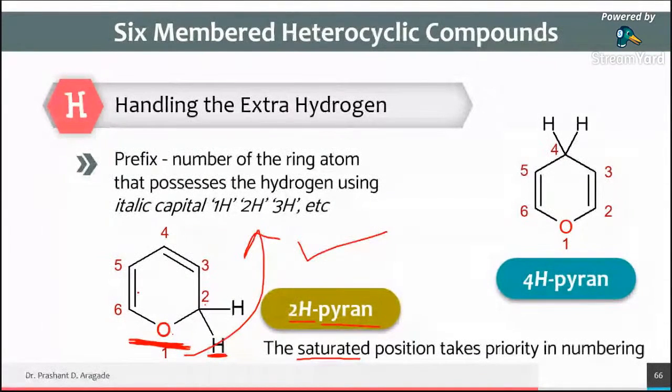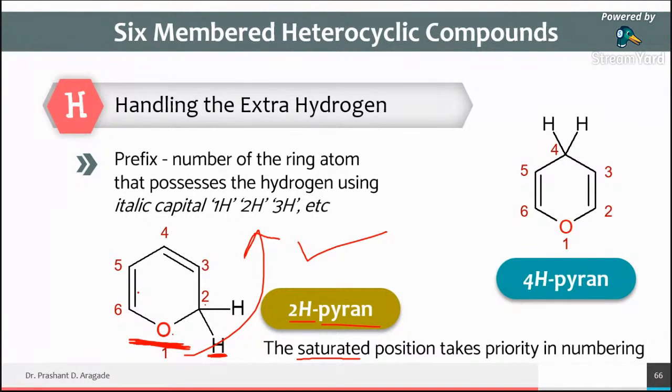In that video I have already taught what the heteroatoms are and why it is compulsory to give the numbering from heteroatoms, because it is the IUPAC system, which is internationally accepted. They have framed certain rules and we have to follow those rules. For that purpose we always give preference to the heteroatoms while numbering heterocyclic compounds.